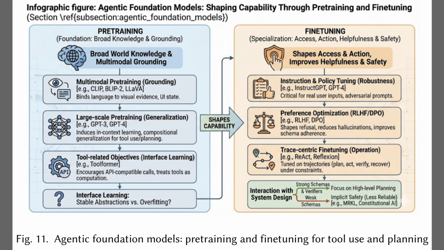So, while the previous figure optimized the system at runtime, Figure 11 backs up to the training pipeline itself. The diagram splits development into 2 pillars, pre-training on the left and fine-tuning on the right. The blue panel highlights that pre-training now incorporates multimodal data and tool-related objectives, teaching the model to recognize API structures early on. Moving to the orange panel, fine-tuning then refines this for active use, utilizing methods like RLHF to enforce safety. Crucially, the bottom section introduces trace-centric fine-tuning, where the model learns from full interaction histories to plan, verify, and recover, rather than just answering questions.